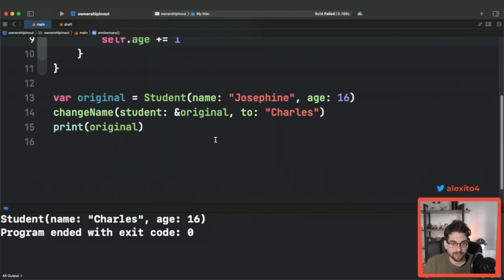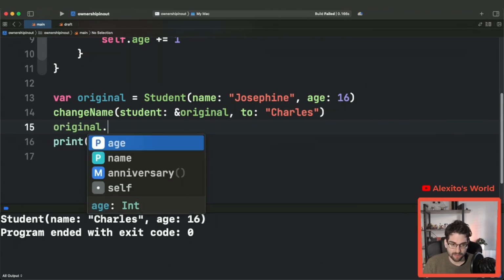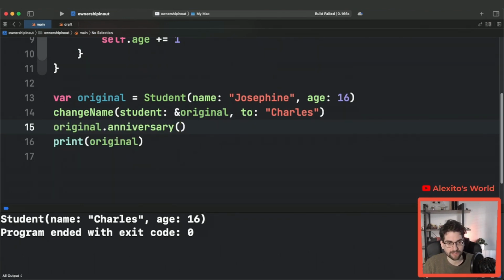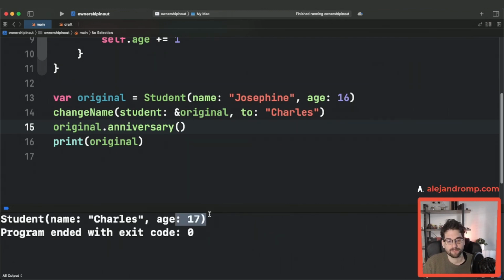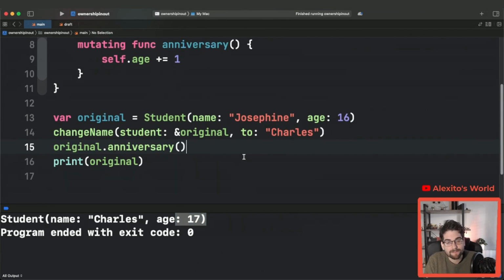So now you can do this and take the original and use the natural dot syntax to do the anniversary, right? And now we're going to have Charles at 17. Cool. So you see how Swift has value semantics that are mutable and how nice it is in the language. But sadly, it still has limitations. It's not as nice to use in many cases. So let's explore those scenarios.